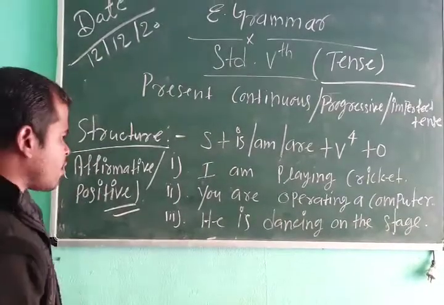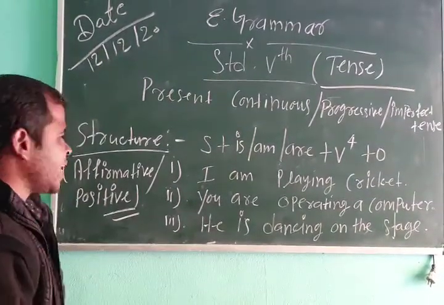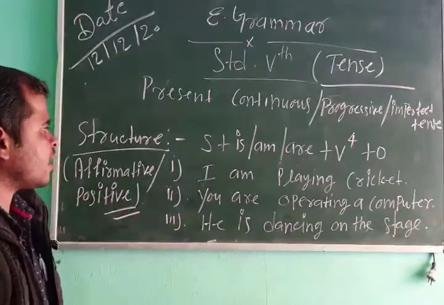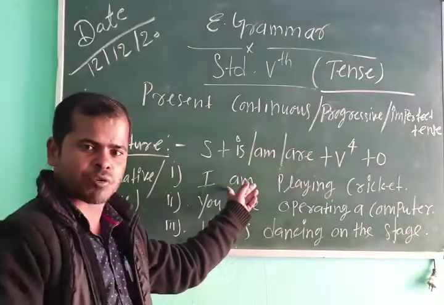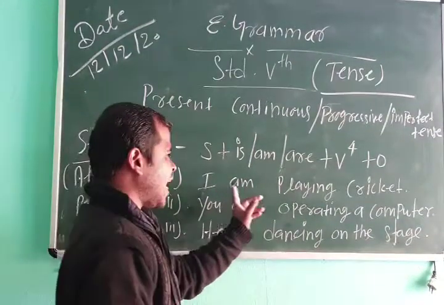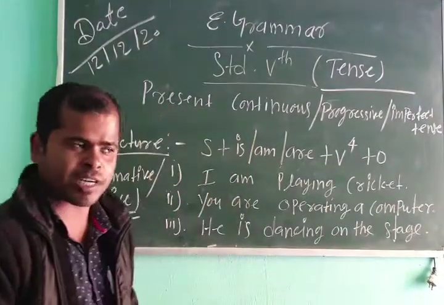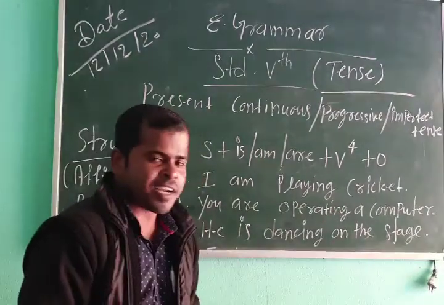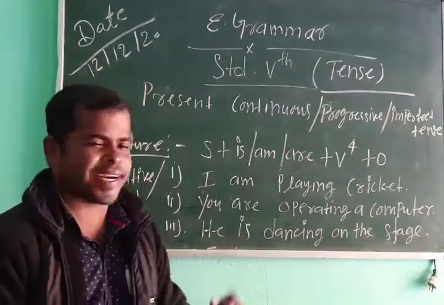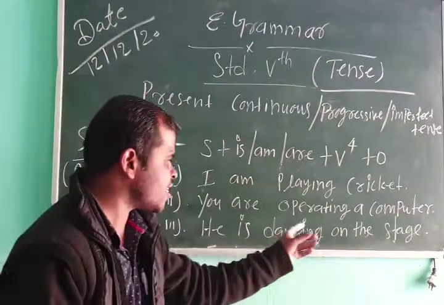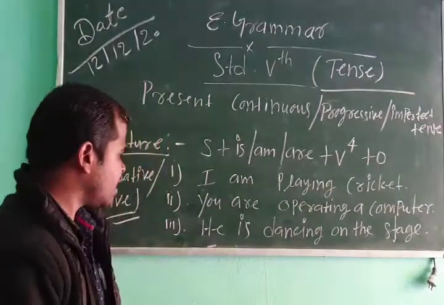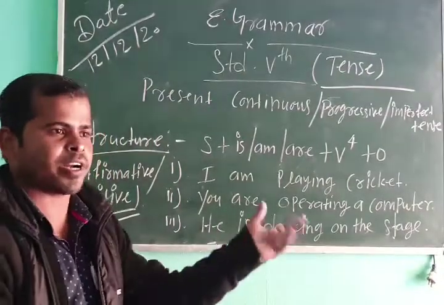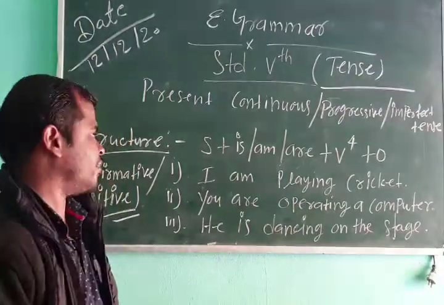This is the structure of present continuous in affirmative or positive. On the other hand, we are talking about negative structures and interrogative structures. Change this sentence into negative. I am playing cricket becomes I am not playing cricket. You are operating a computer becomes You are not operating a computer. He is dancing on the stage becomes He is not dancing on the stage. This is the negative, not interrogative.